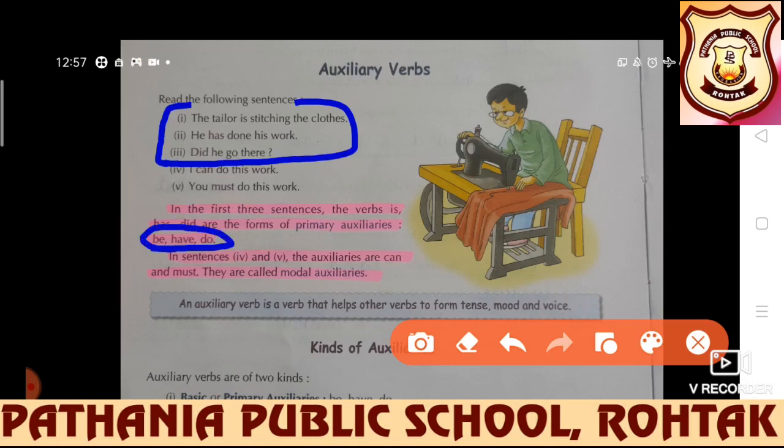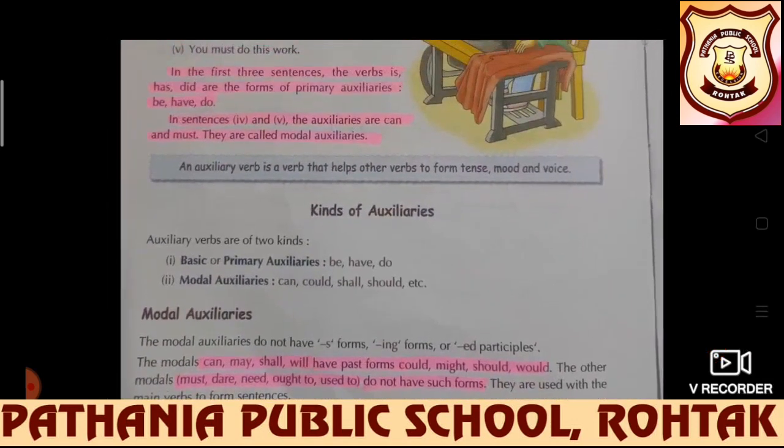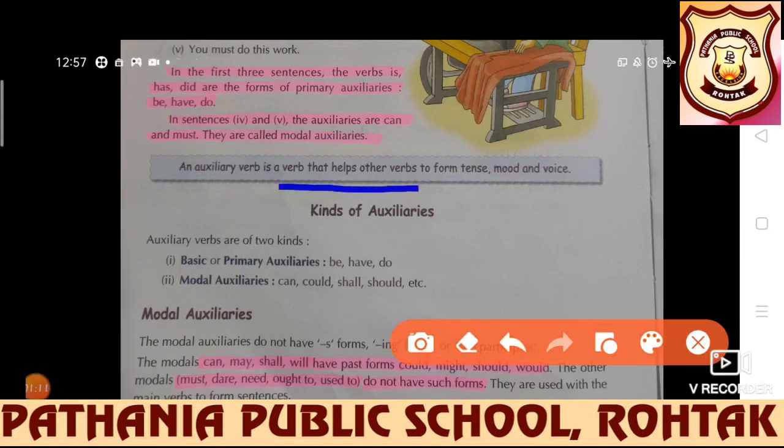All the forms of be, have, do have been used, but in sentences 4 and 5, the auxiliaries are can and must, and they are modal auxiliaries. An auxiliary verb is a verb that helps other verbs to form tense, mood or voice.